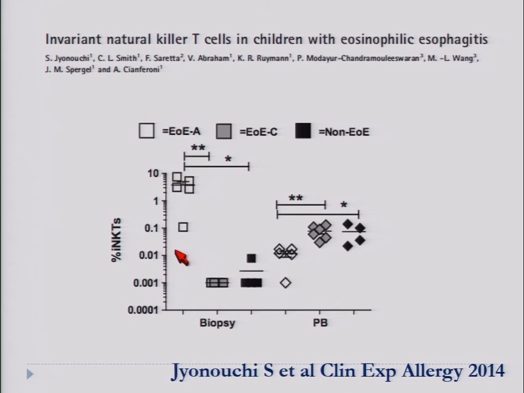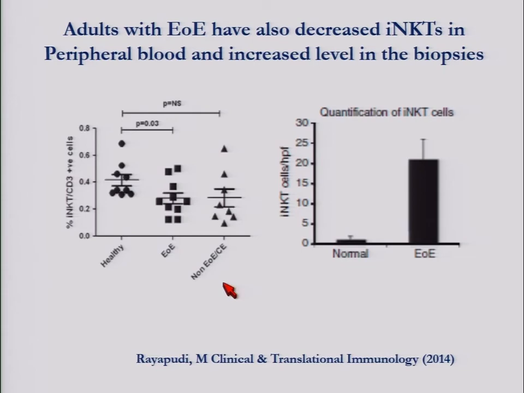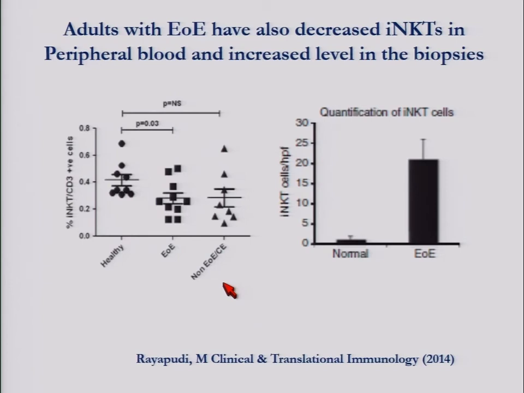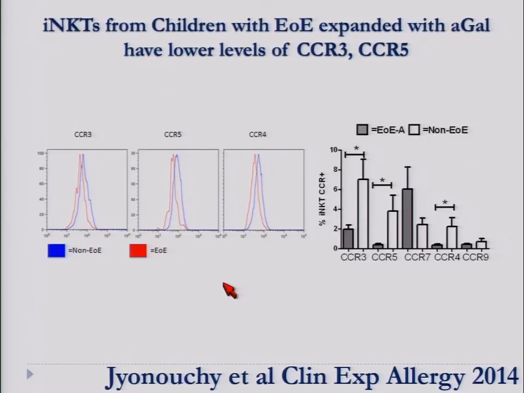We measured their level in active EOE patients, in their biopsy and in the peripheral blood, and we saw that those levels were reduced in the peripheral blood and increased in the biopsy, suggesting that during an inflammation, those iNKT could migrate into the biopsy, and this migration wouldn't happen in patients with controlled disease or patients without the disease. And this same phenomenon has been described in adult patients, where with active disease the iNKT were high in the biopsy and low in the periphery.